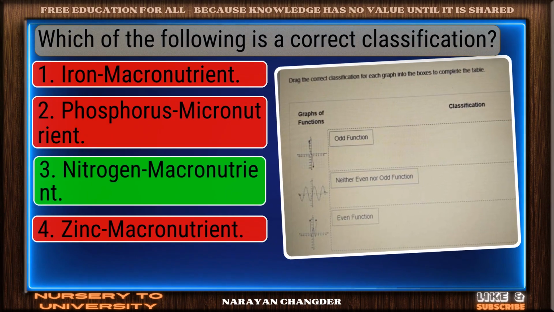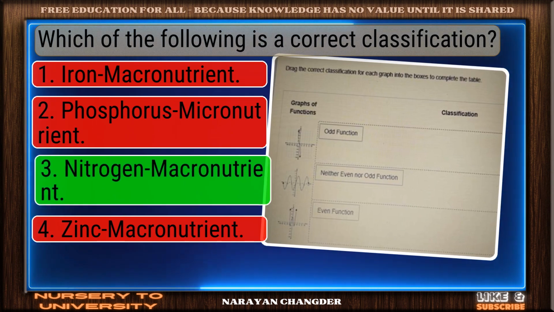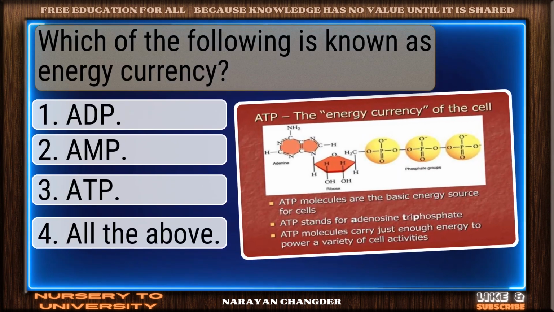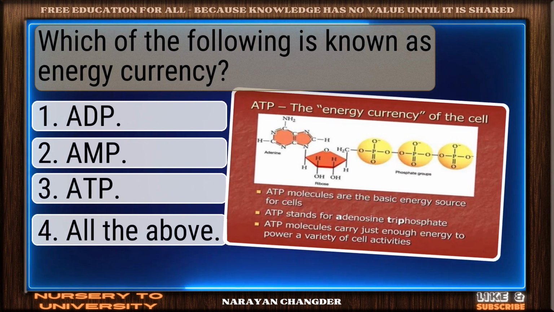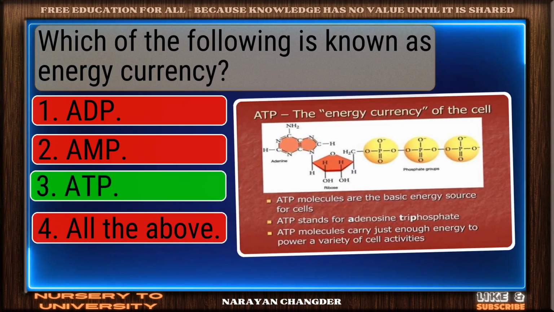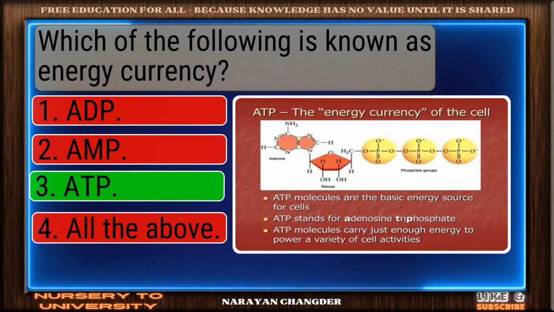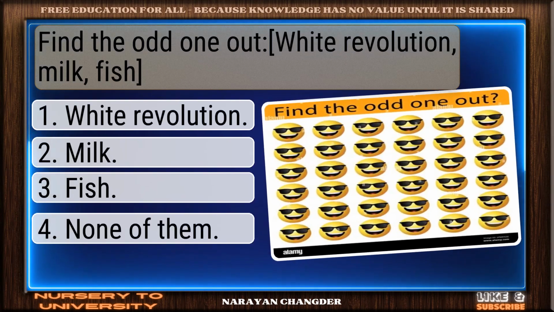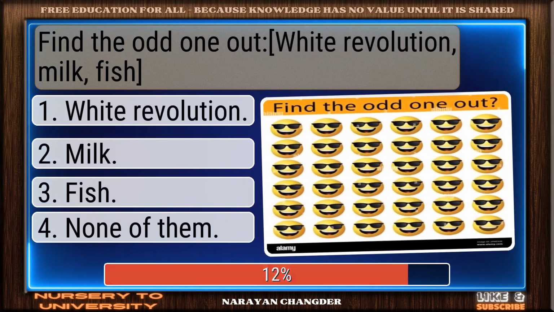Bravo! Nitrogen macronutrient is the answer. Question number 77. Which of the following is known as energy currency? Great job. ATP is the accurate answer. Question number 78. Find the odd one out.